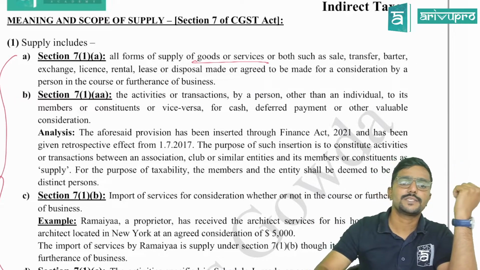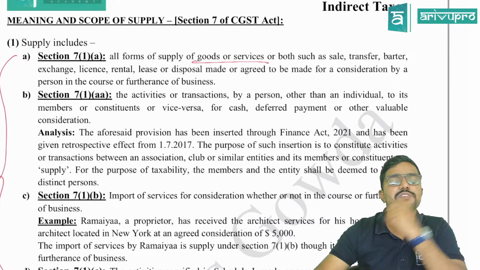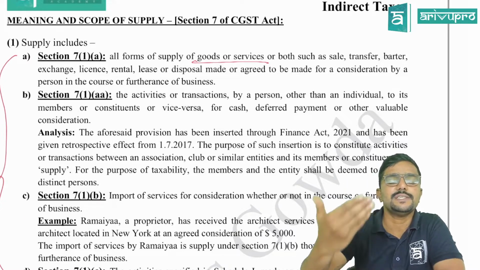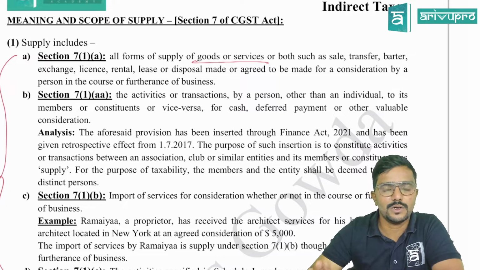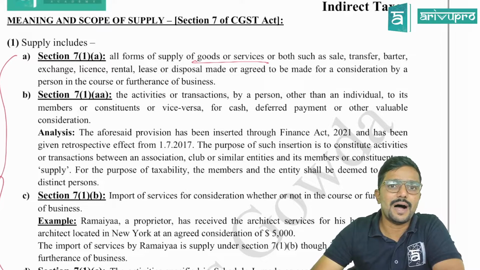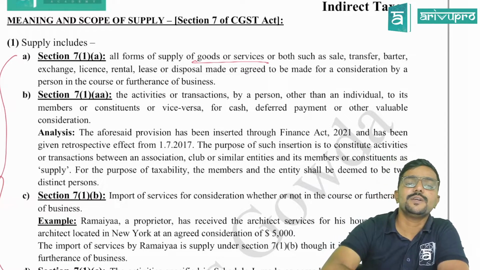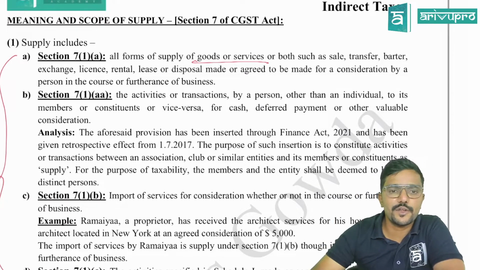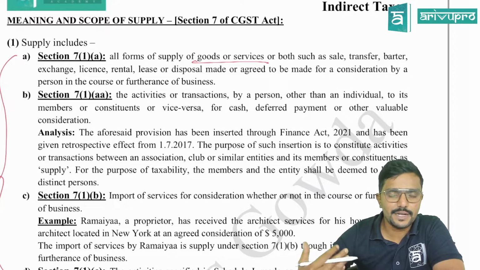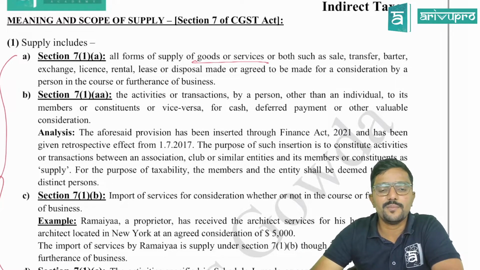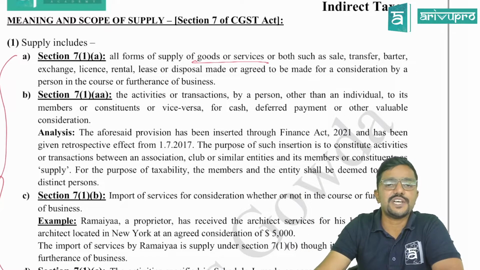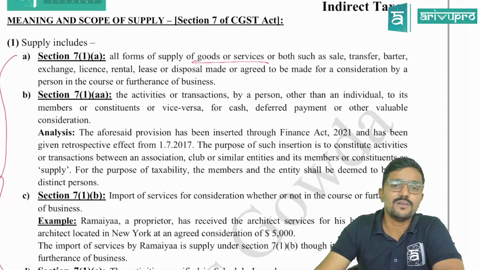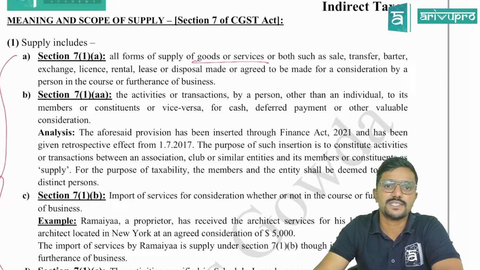Okay, sir. Next. So for example, I gave professional services to you. Assume you are a practicing lawyer, you gave me legal services. There is no money involved. So in that case, it is a barter. Next, coming to license. If I have given any license to you, or rental, the renting of any properties, or leasing of any properties, or disposal. Even if I have disposed of my business assets, or I have just put it for scrap, still it is considered as supply. All these are special features under GST, guys.